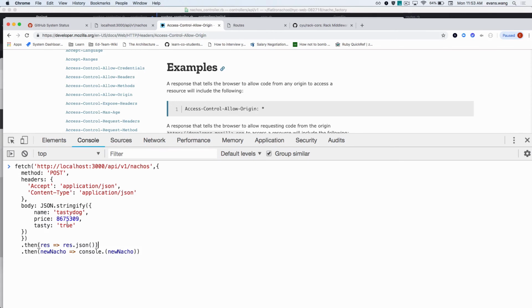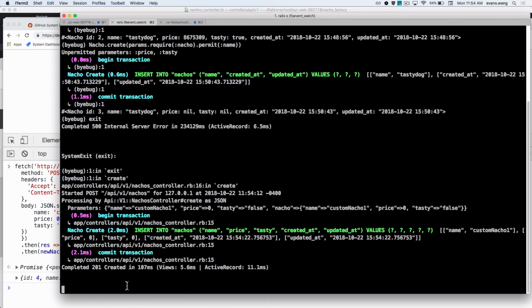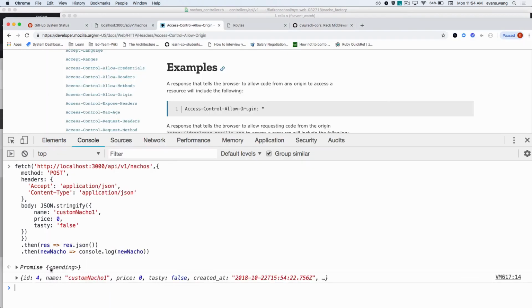Oh wow, embarrassing. Cool. So what is this? Let's make custom nacho 1, and that's just going to be $0, tasty false. Right? Promise pending. Cool. What's happening here? Started the post. Come on, come on. Oh, bam. Now it resolved.